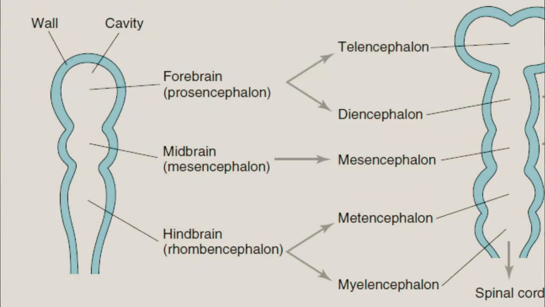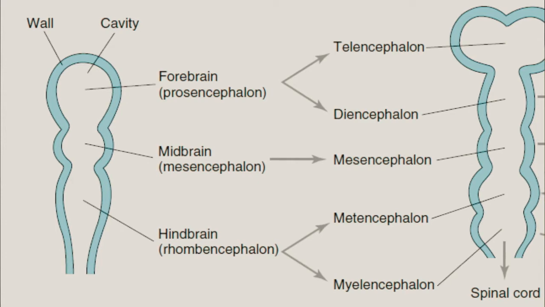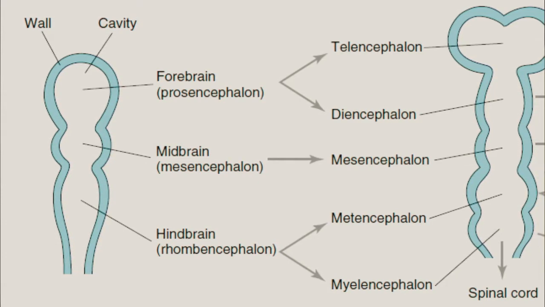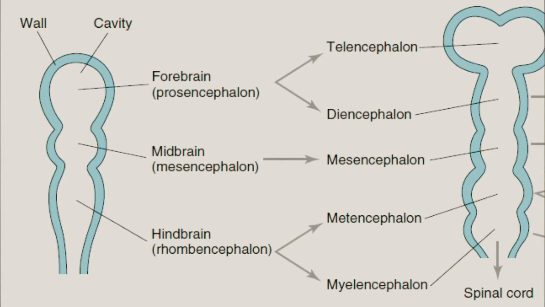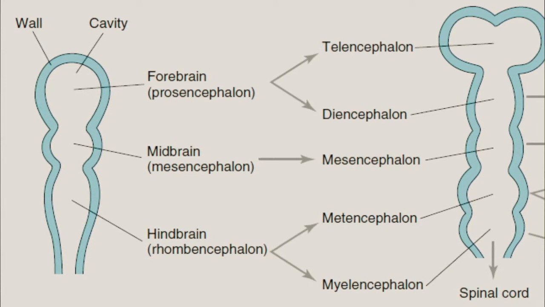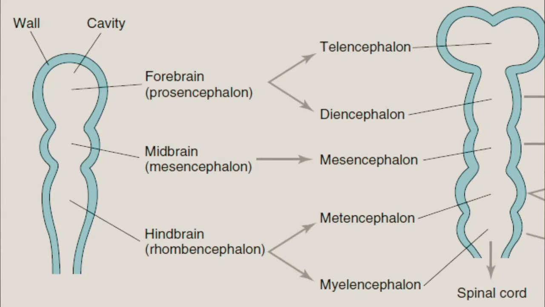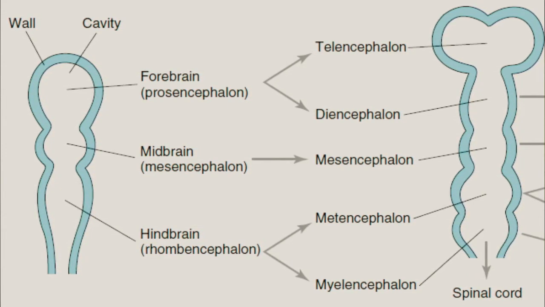Now, as development continues, the prosencephalon and the rhombencephalon undergo further division. The prosencephalon, the forebrain vesicle, splits into two components, the telencephalon and the diencephalon. The midbrain vesicle does not split, it remains the same. The rhombencephalon splits to form two other components.